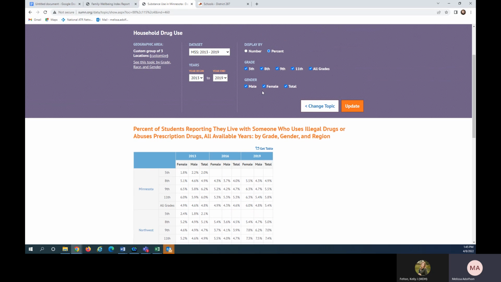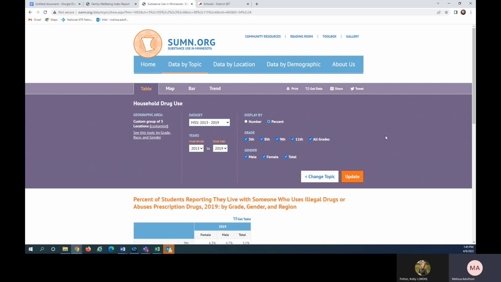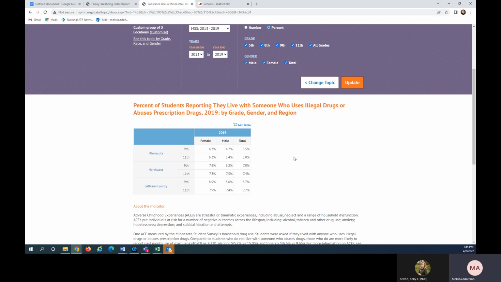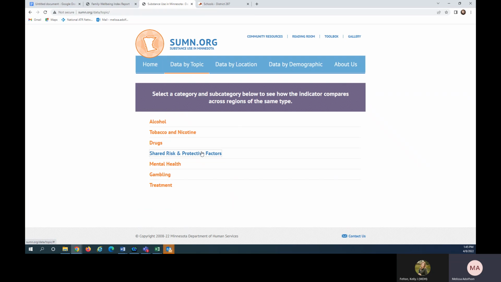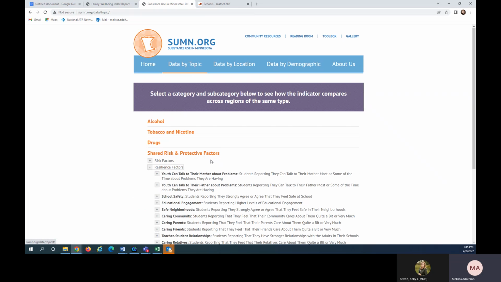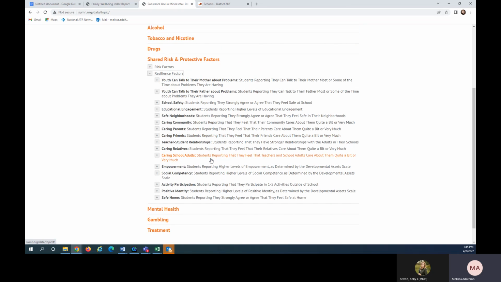And then you can simply use the toolbar to narrow down the table. So let's say you only want to take a look at 2019 data and you're only concerned about high school students, so not 5th and 8th graders. So using that toolbar and clicking update will slim down that table to help you more quickly find the data that you're looking for. We're going to go back to data by topic and take a look at those shared risk and protective factors, and this time bring up the resilience or protective factors.